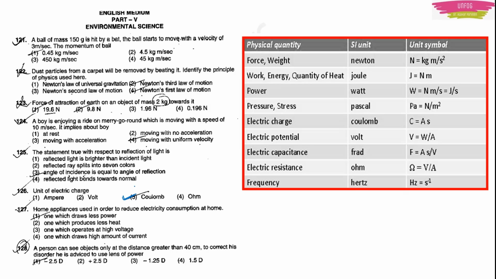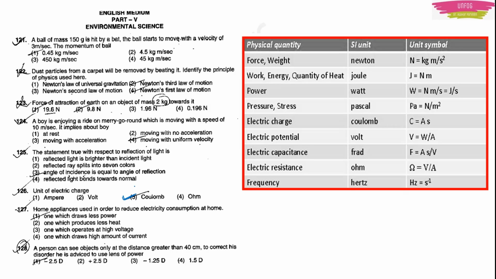This you have to remember. And I have given you the symbols and their units also. It is better you learn them all. For example, the unit of pressure is Pascal, we know. But then what is it? It is Newton per meter square. So you have to learn this table. I am sure that any question will be asked from this table only this time. Okay, you have to learn it.